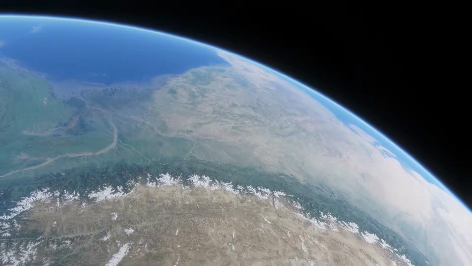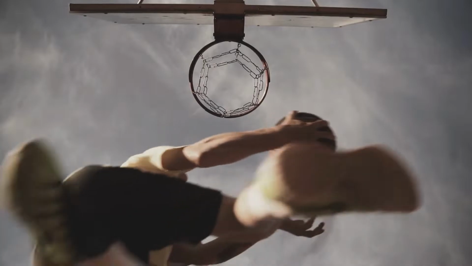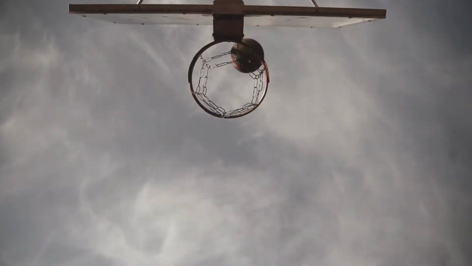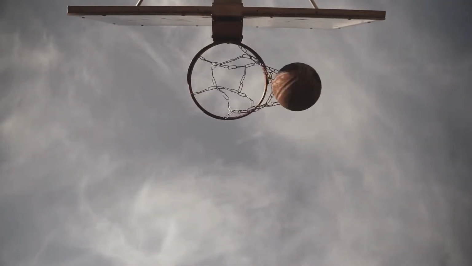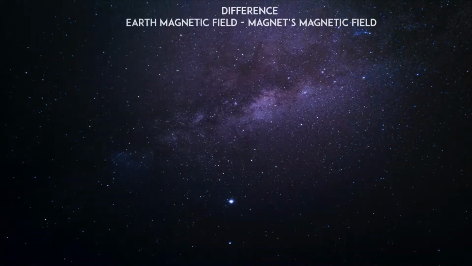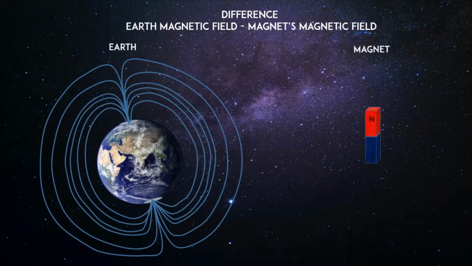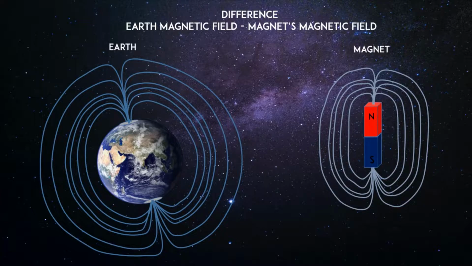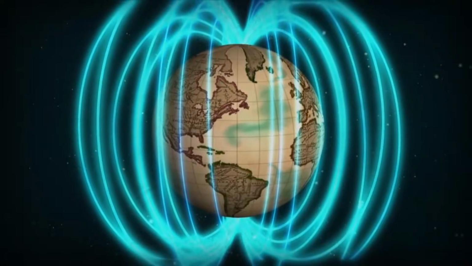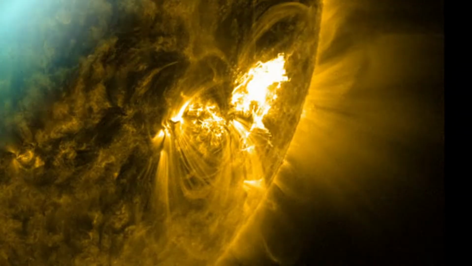Friends, what is gravity? How does it work? Most people are aware that when an object is thrown from the surface of the earth into the sky, that object falls back to the surface of the earth. But today we will understand gravity more deeply in this video, and we will learn the difference between Earth's gravity and magnetism, which of these two is the most powerful, and how Earth's magnetic field protects it from the solar flare of the Sun.